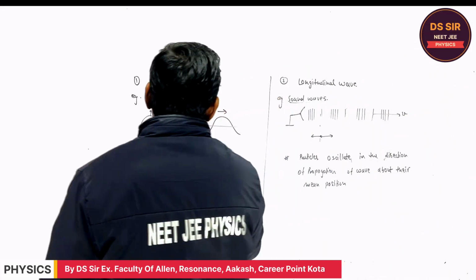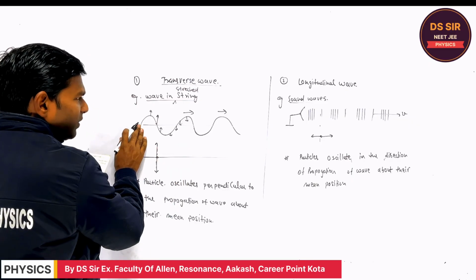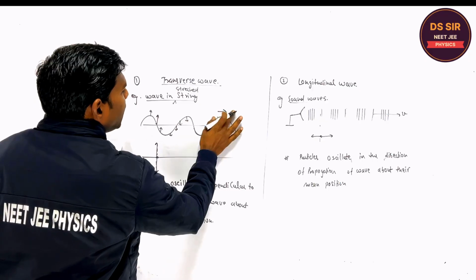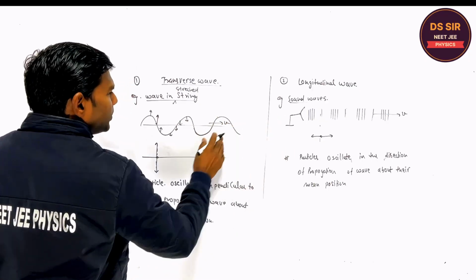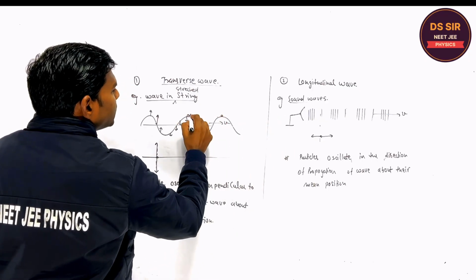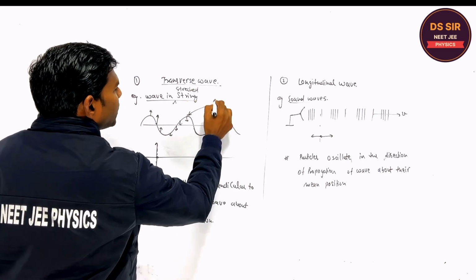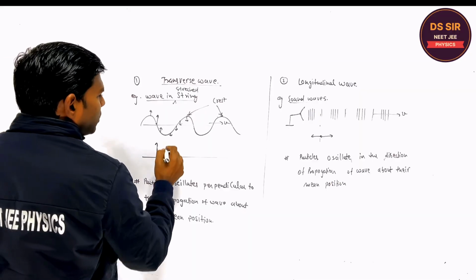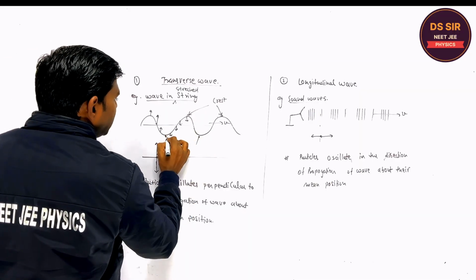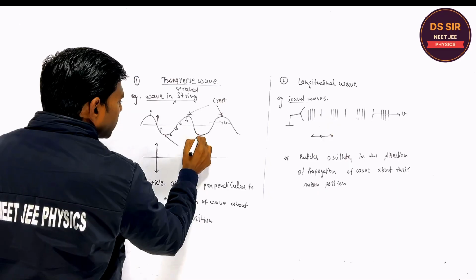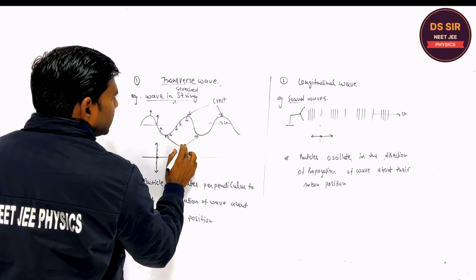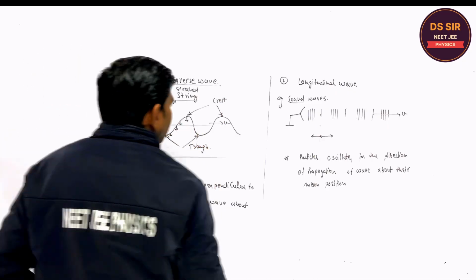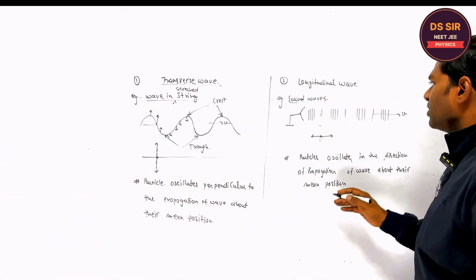Listen, if you consider the transverse wave, it moves in the form of crests. These are the highest points. Suppose this is the speed v. These points are the crests. The maximum displacement from the mean position is called the crest, and the minimum, the lowest displacement of the particle, is called the trough. I think you have gone through this in classes 9th and 10th. I will discuss it further.